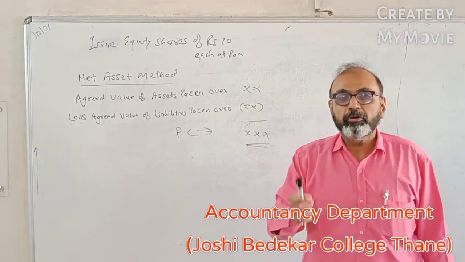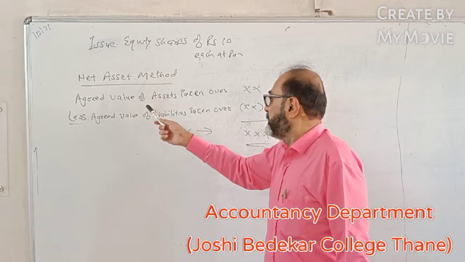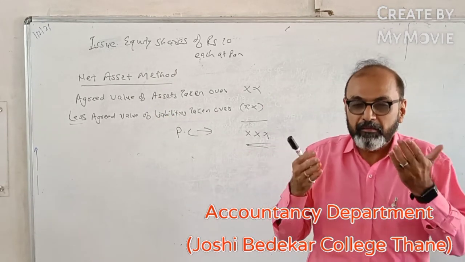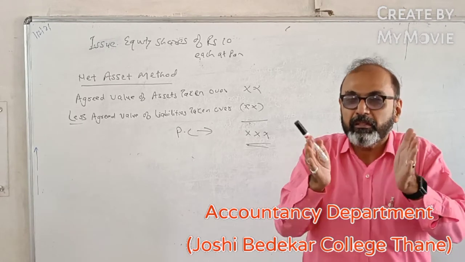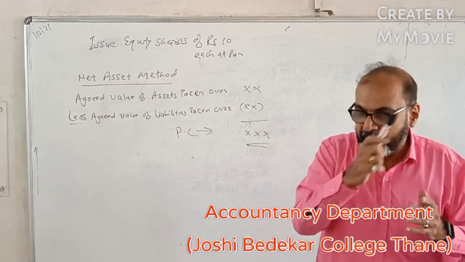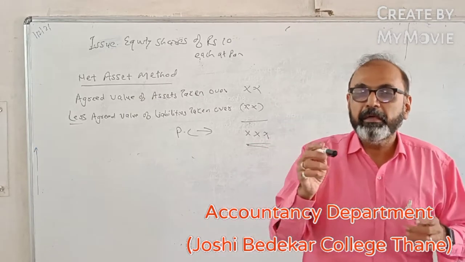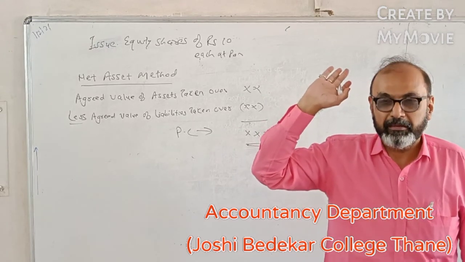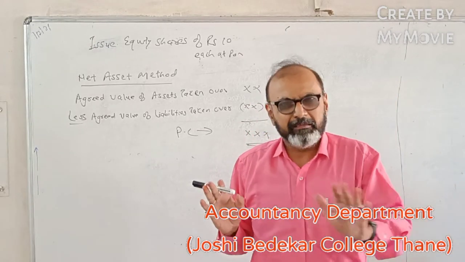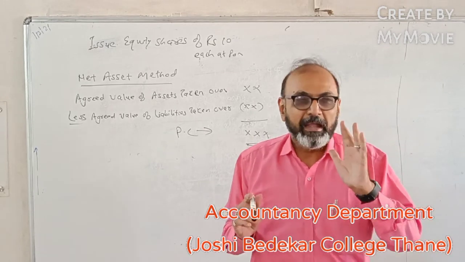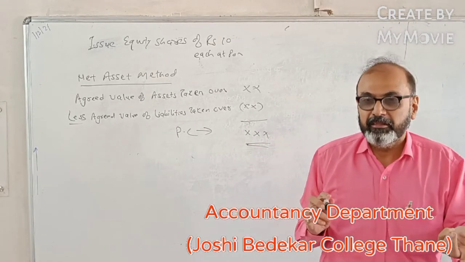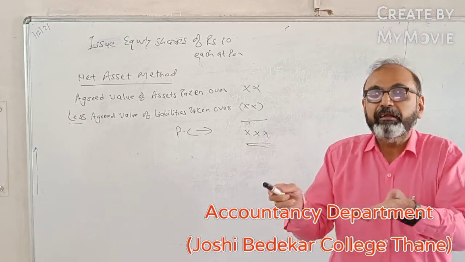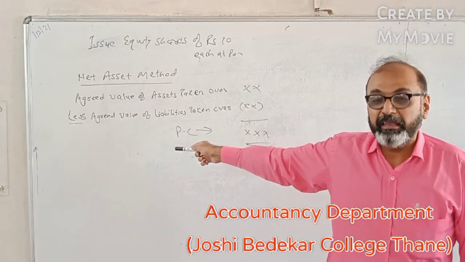Now every word is important over here. What do you mean by agreed value? What is the meaning of this word agreed value? Agreed value is a value which has been agreed between the purchasing company and the vendor company. Example, suppose if there is a land which is appearing in the balance sheet of vendor company at rupees 5 lakhs. The land was purchased 10 years back. At that time the value of the land was 5 lakhs, acceptable. But all of you know that land is an appreciable asset. The value of the land goes on increasing. After 10 years, you are not going to get the land at 5 lakh rupees, though in the balance sheet it is available at 5 lakhs.